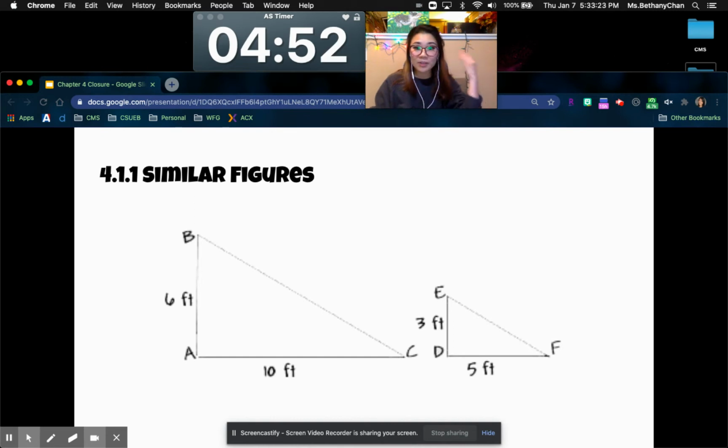Similar figures are figures that have the same shape, right, but not the same size. So you're looking at either shrinking it or enlarging it. And what's great about it is there's always a ratio of what is your multiplier, right? So from here, if you're going bigger to smaller, you're still multiplying, but like by half. It is half the size. It is a quarter of the size. Or if you're getting bigger, then it's twice the size, 3 times the size, 4 times the size, 5 times the size. And what's great about it is that every single side or every single part is enlarged at the same rate, at that same multiplier, or else it would look really weird.